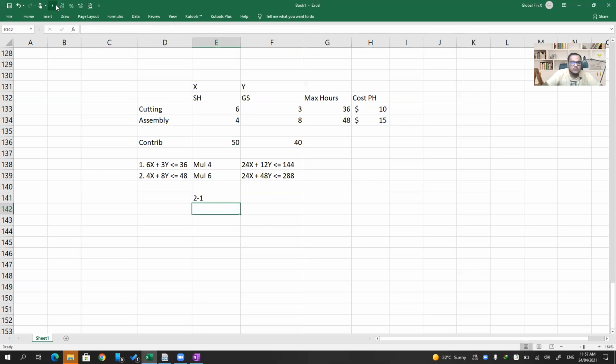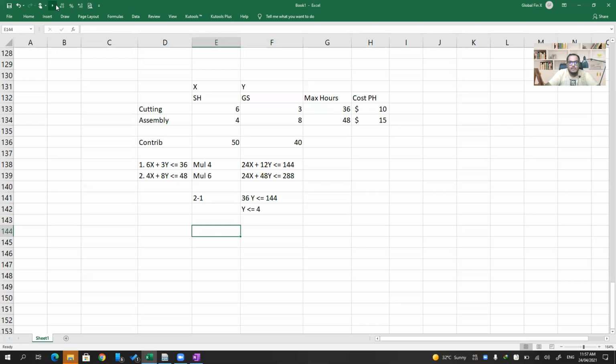So 48 minus 12 gives 36y less than or equal to 288 minus 144, which is 144. That implies y is less than or equal to 144 divided by 36, which is 4.